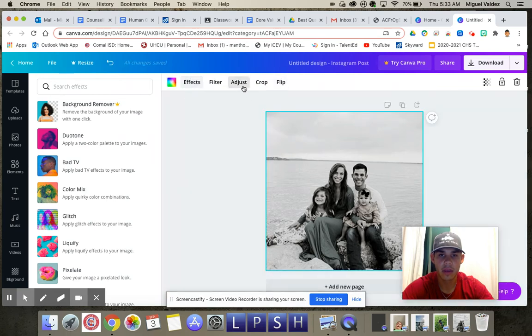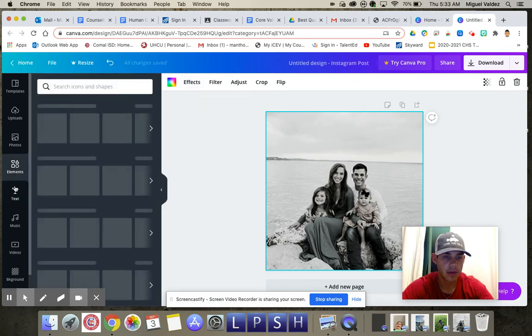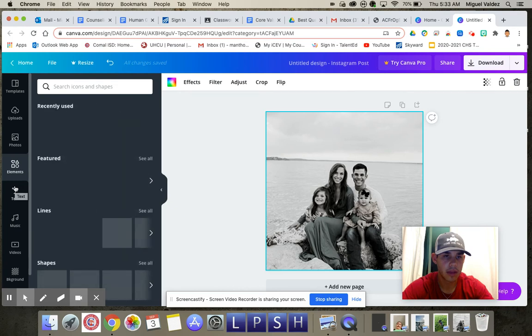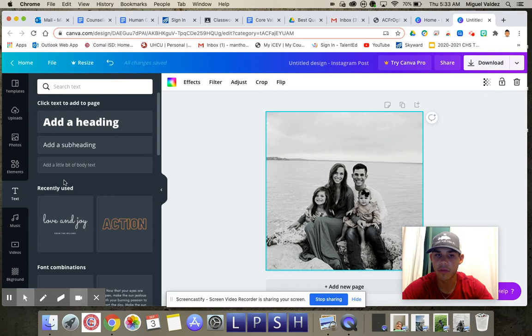Done with that. Let me figure out text right here. Okay, you can add elements. You can add text. And you don't have to pay. There's a lot of free. Like all this is free. I didn't pay for anything because I'm poor.